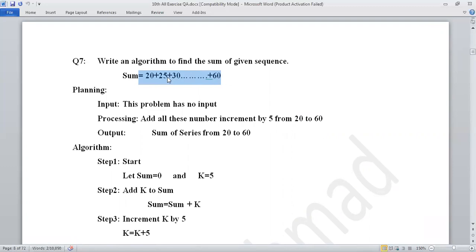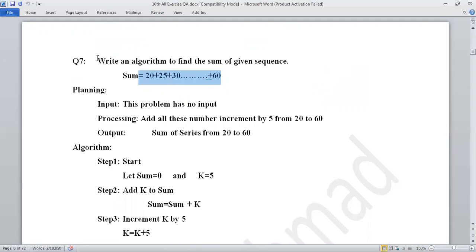So we will explain the loop in detail in chapter number 4. Over here, the simple definition of loop is: when a single statement or group of statements repeats again and again until the condition becomes satisfied, it is known as loop.